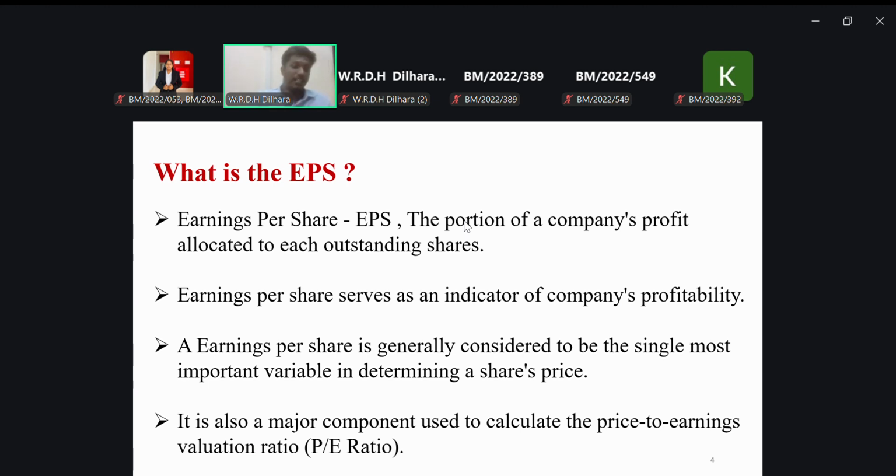So, earning per share serves as an indicator of the company's profitability. As I said previously, it shows how much earnings you can get from one ordinary share. That means if you invest in one ordinary share, how much profit you can earn. That is indicated by the earning per share. So we can say this is the indication of the company's profitability.